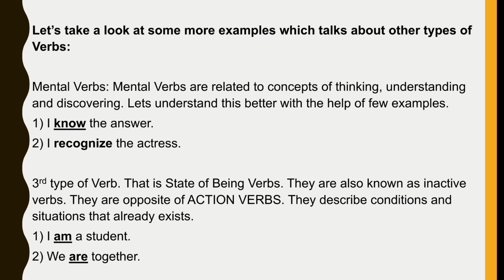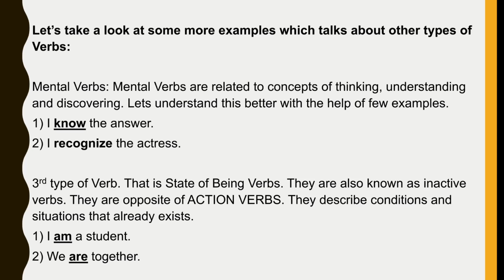So here the verb is know, which is a mental verb. It's like I saw the question, I thought about the answer, and I know the answer. So it relates to thinking and understanding. The second one is, I recognize the actress. So here, it's about discovering something.